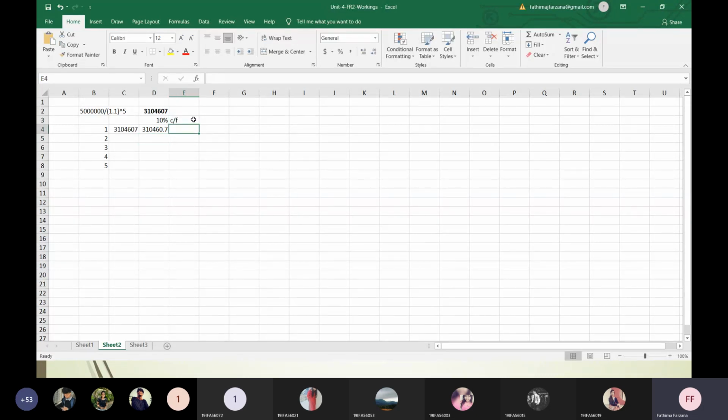This is my liability for that year, equal to this brought forward balance plus this. This is my opening balance and I'll be computing this into 10%, then adding. I'll continue this for 5 years, and at the end I'll have 5 million, which I'll be paying.